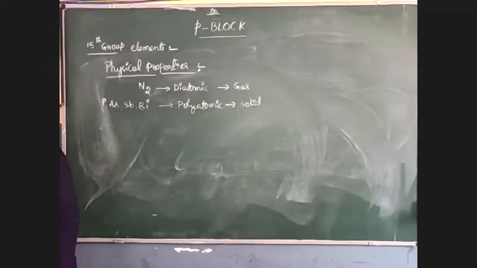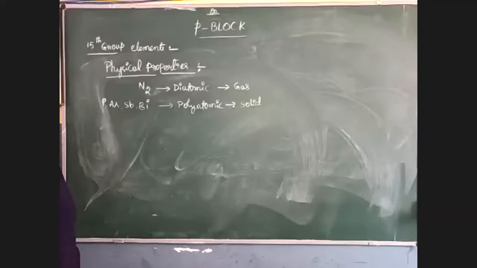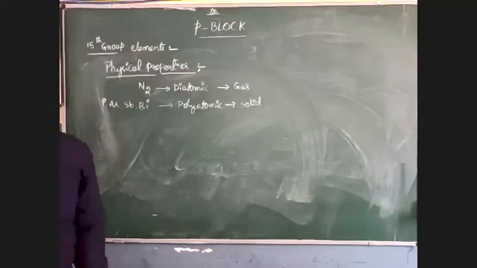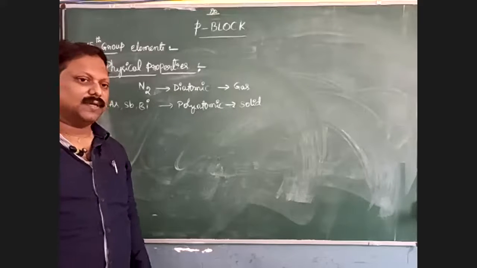Then come to the boiling point. The boiling point increases from top to bottom in a regular manner. So this is about the physical properties of these elements.